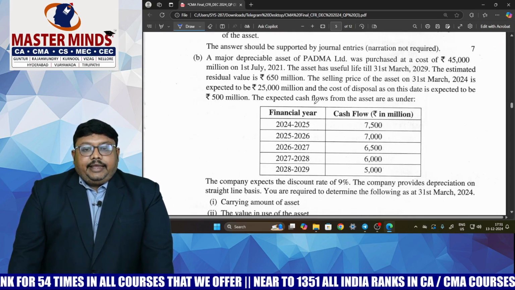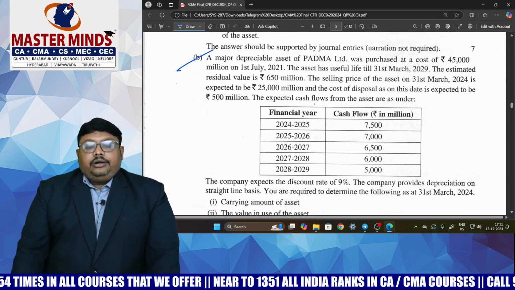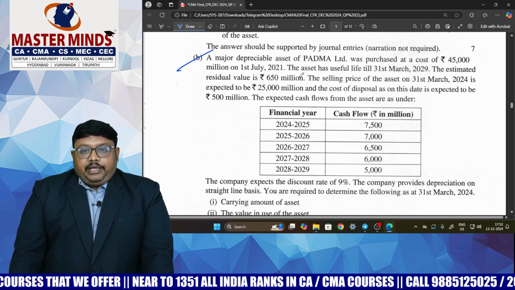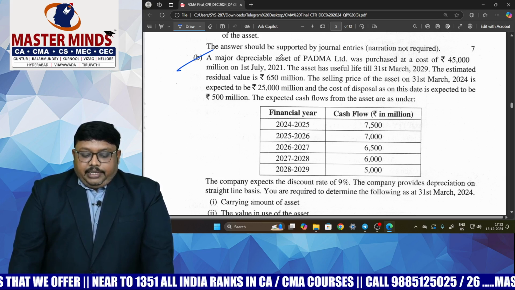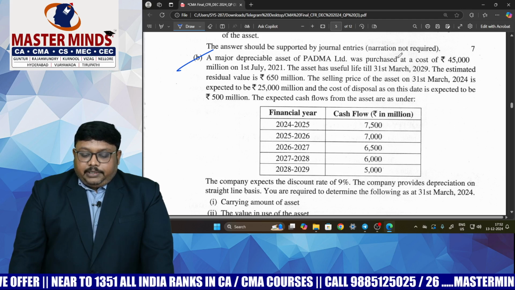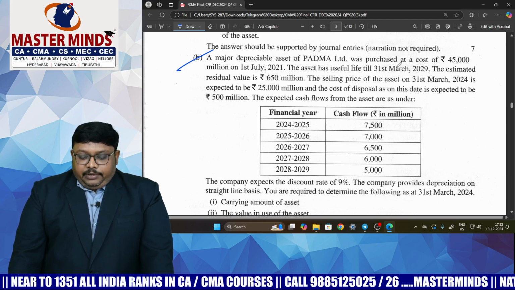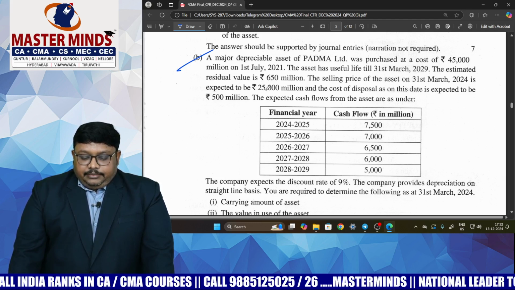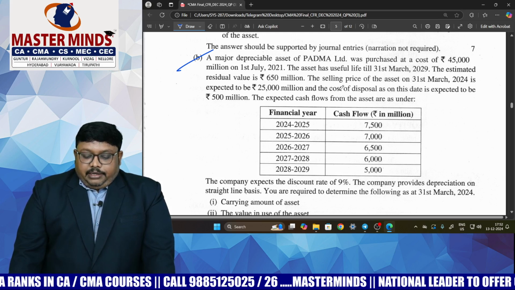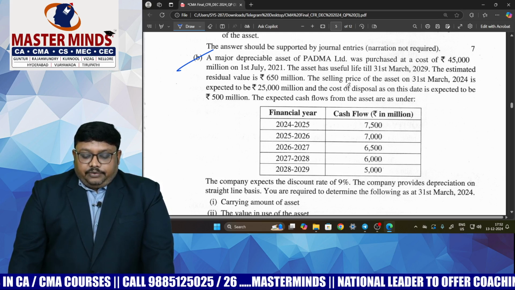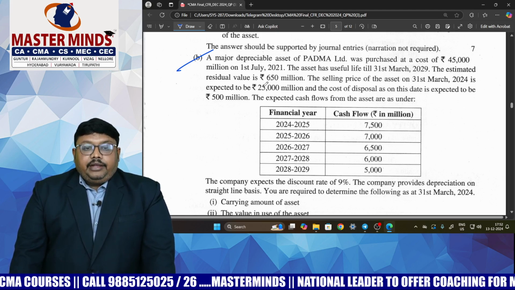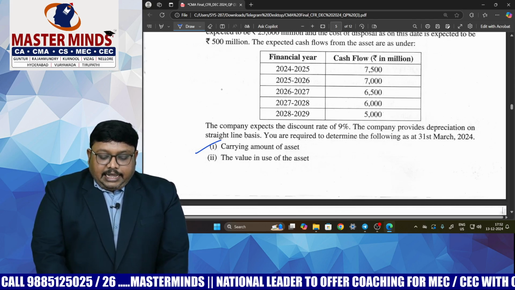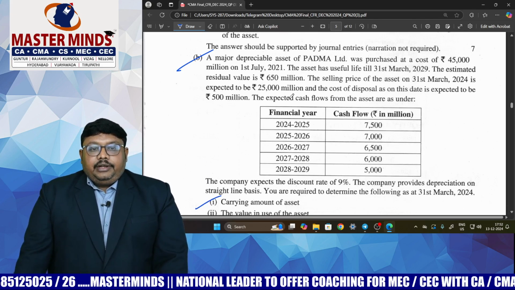And the second question is a combination of intangible assets and impairment. Here it's not intangible assets, they have directly given an impairment question. Here a major depreciable asset of Padma Limited was purchased at a cost value they have given, useful life also given, the estimated residual value given, and selling price given here as 25,000 millions and cost of disposal. Sale value minus cost of disposal also we will get, and we need to find out the value in use. So what are the questions they are asking? What is the carrying amount of an asset? The carrying amount of an asset we need to find out.